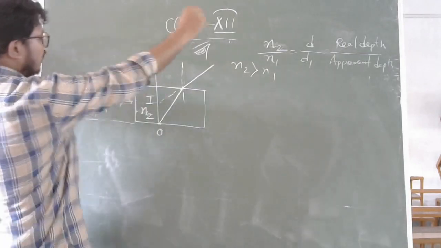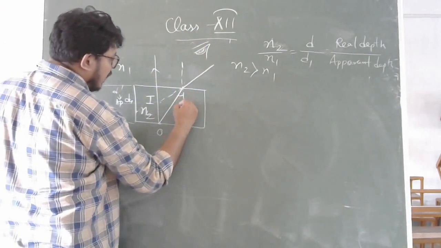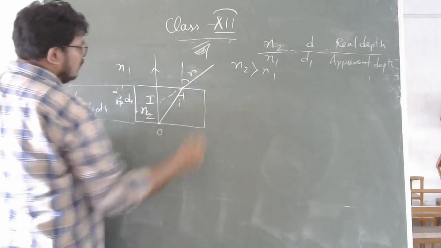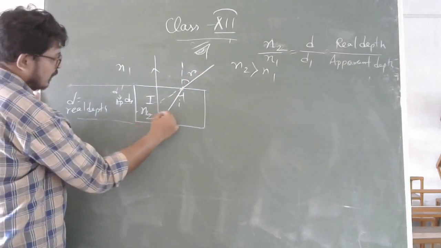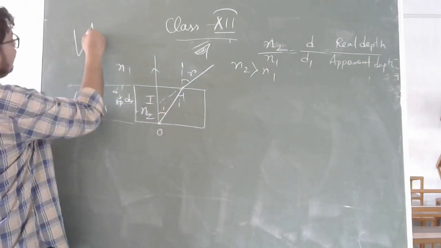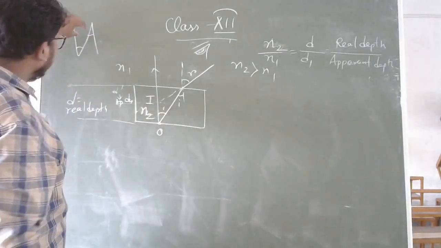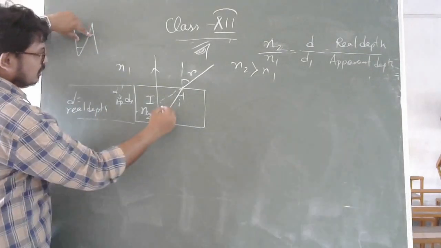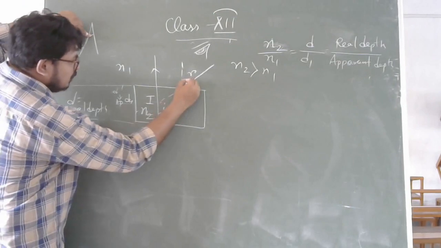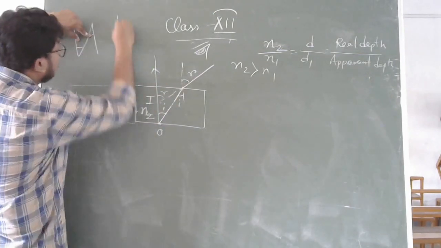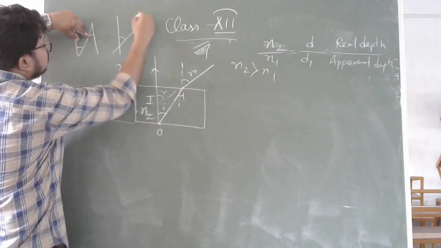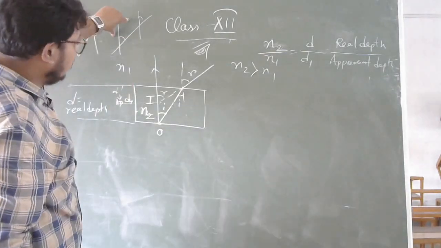Now we are going to find the relation between them. This is your I, this one is your R. Now you see this one and this one, they are related. They are alternate angles. This one is also I, and if this one is R, this one is also R. You know this by geometry.